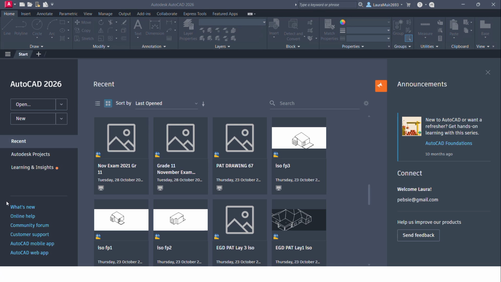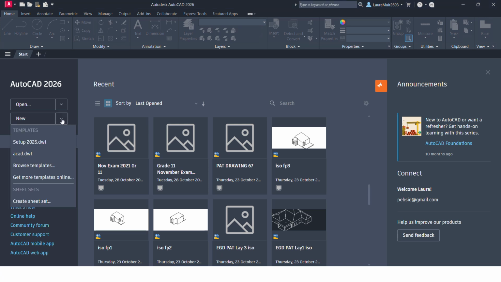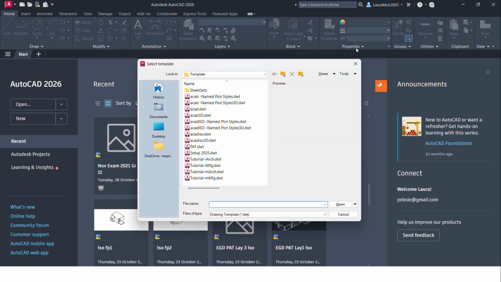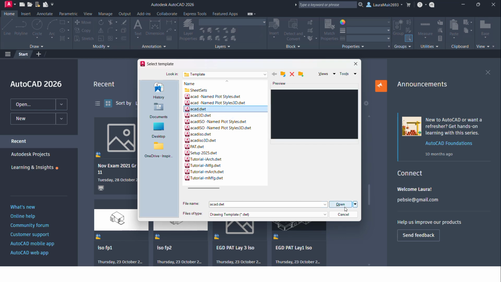What we are going to do now is we're going to go to New, and we are going to go to Browse Templates, and we want the basic AutoCAD DWT file. Okay? Open.